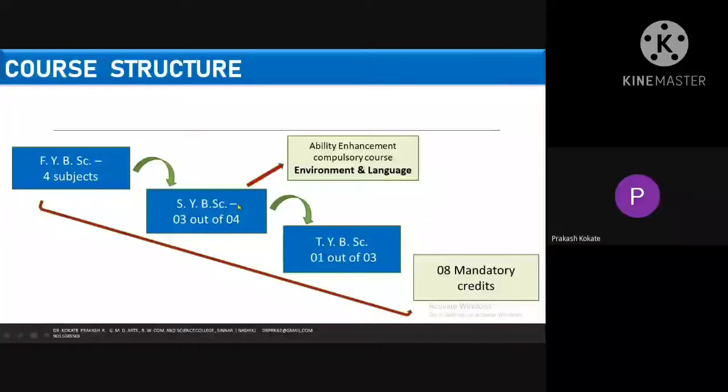Some students achieve the 6 credits from these mandatory credits in SYBSc, and sometimes in FYBSc if the student has achieved 8 credits, it will be well and better, because if we finish the tension of these 8 mandatory credits at this level, first year and second year, it will be well and good, because at third year you will have to face your special subject. Remember it very well. Okay, we'll go further.